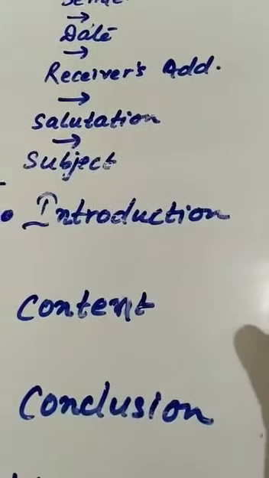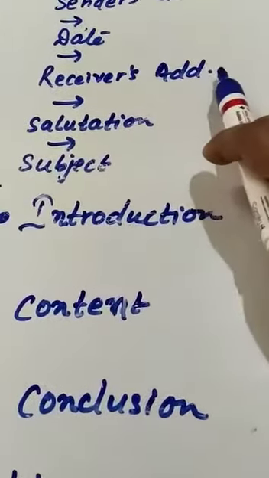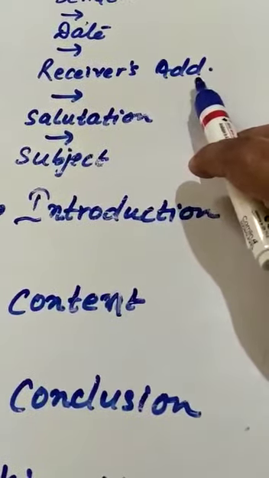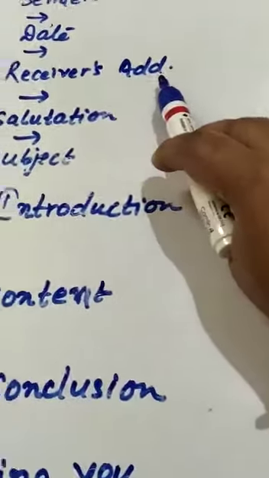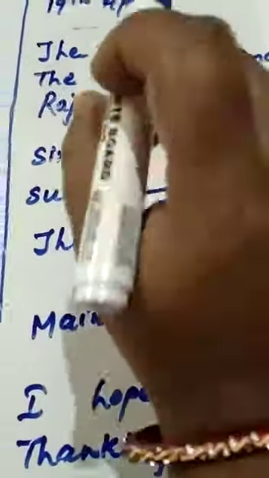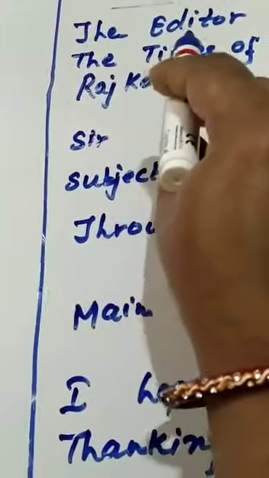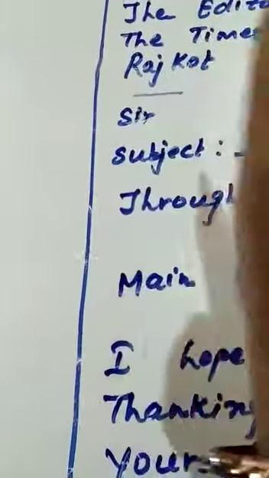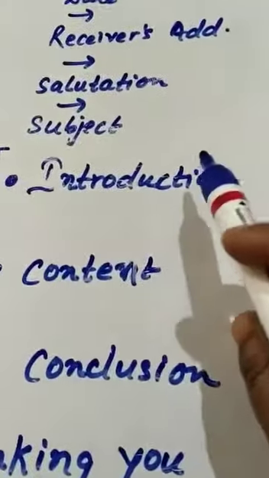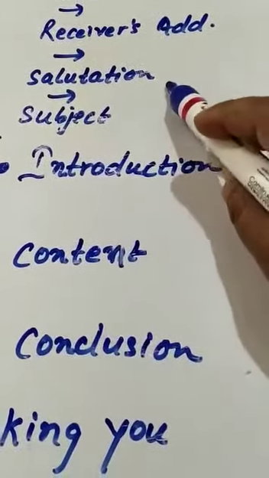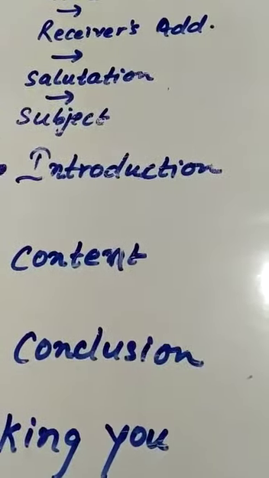Now if you have to write a letter to the editor, you have to mention here the receiver's address. The receiver's address here is the Editor, the Times of India, Rajkot. Now there won't be any kind of space that you have to leave here. Now again you will leave a space here. Then after you will mention the salutation, that is Sir.